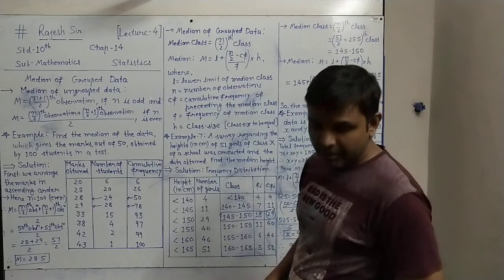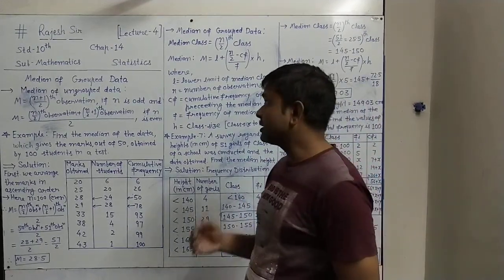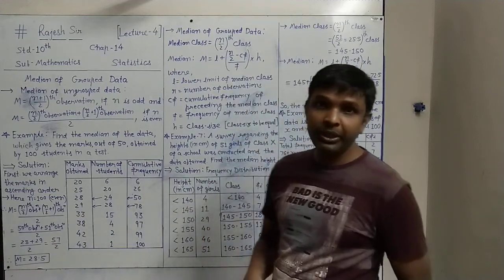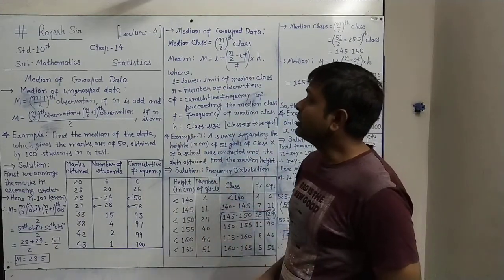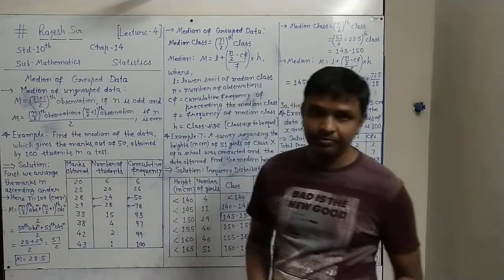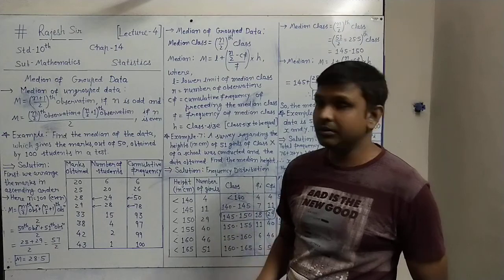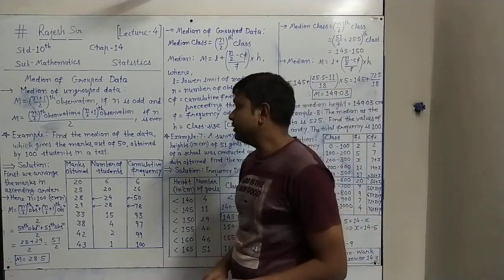In the first two lectures we have seen the mean of grouped data, and in the third lecture we have seen the mode of grouped data. Now in this lecture we will see the median of grouped data, the third central tendency of grouped data.